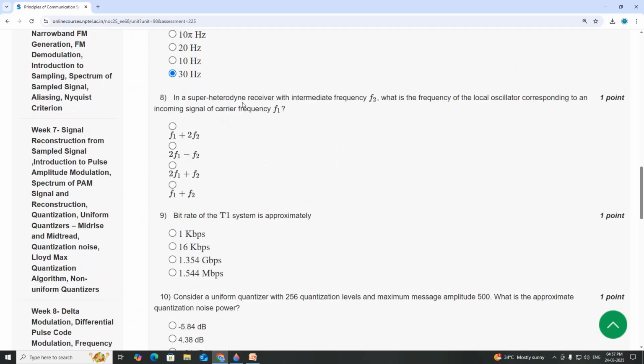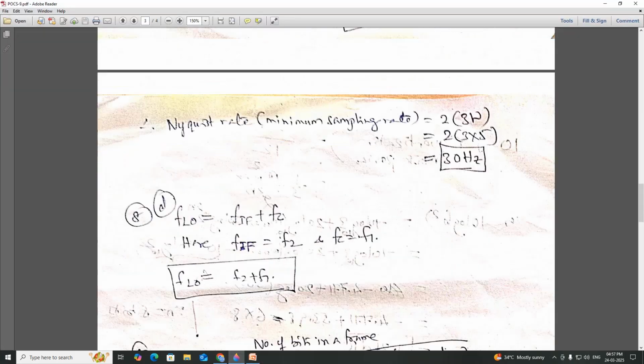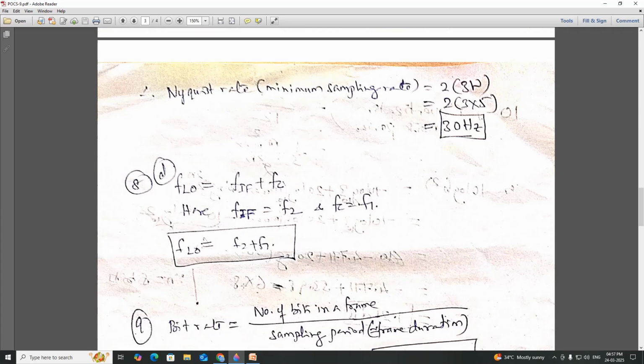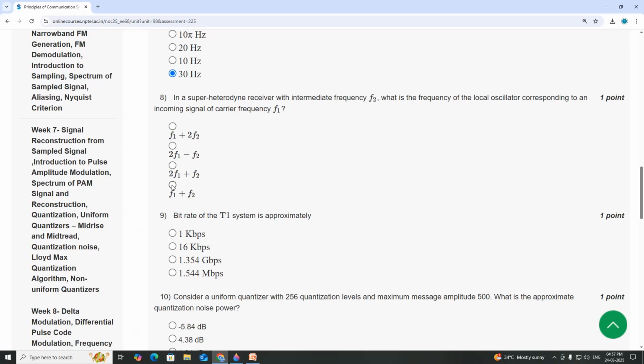In a superheterodyne receiver with intermediate frequency f2, what is the frequency of the local oscillator corresponding to the incoming signal of carrier frequency f1? Eighth one: local oscillator frequency equals intermediate frequency plus the carrier frequency fc. Here the intermediate frequency equals f2, and fc is equal to f1, therefore fl equals f2 plus f1, or f1 plus f2.